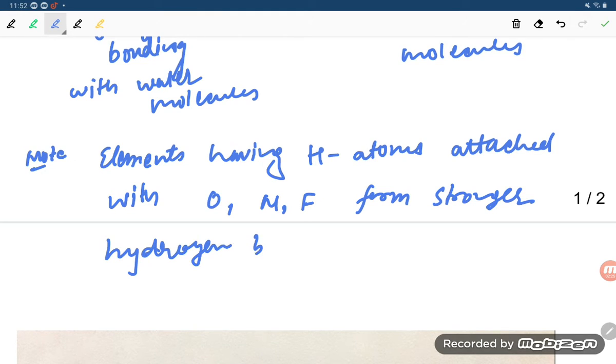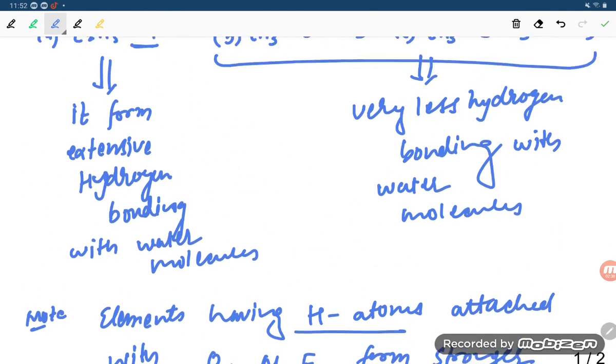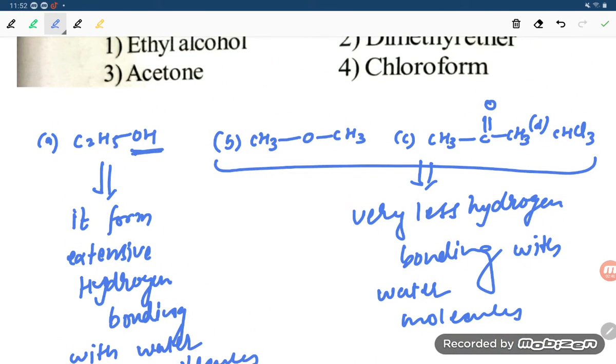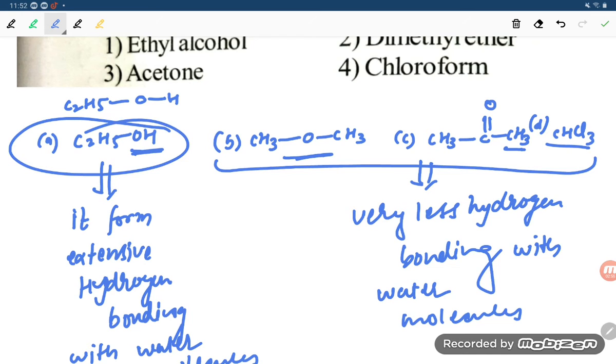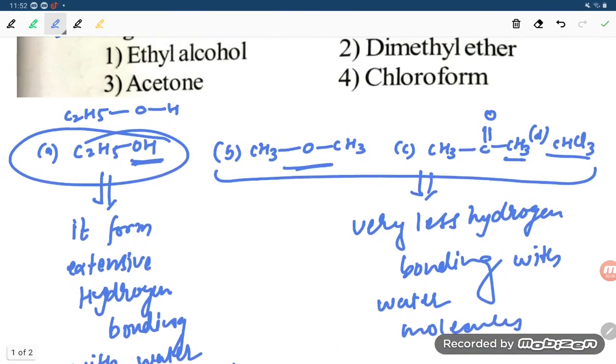So you see, student, in which case does the element have an H atom directly attached to oxygen, nitrogen or fluorine? Here it is direct, because C2H5OH has the hydrogen directly on oxygen. Here there is no direct hydrogen on oxygen, it is with the carbon. Here also it is with the carbon. So the correct option is option number 1 only, and the correct answer will be option number 1.